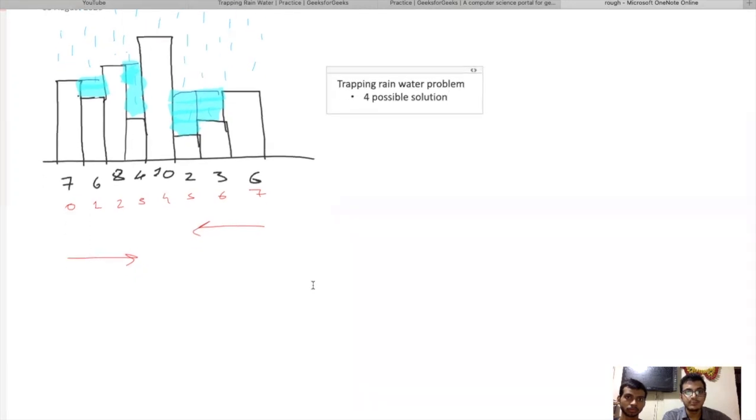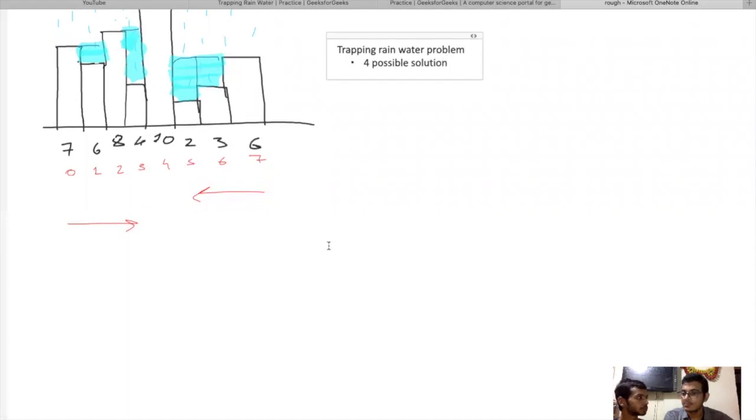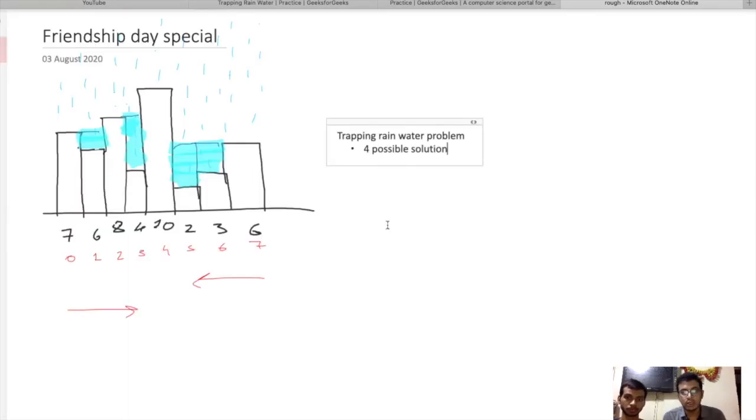Third solution. So the third solution must be a two-pointer solution. No, the stack one. Okay, so the third solution is using stack. Before watching this video further, watch our previous video on the stock span problem. The links of both the leaders in an array problem and the stock span problem are in the description. You can check that out.